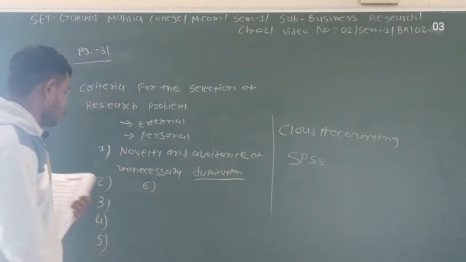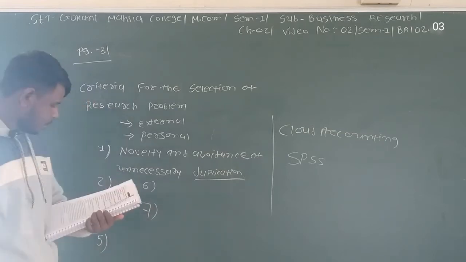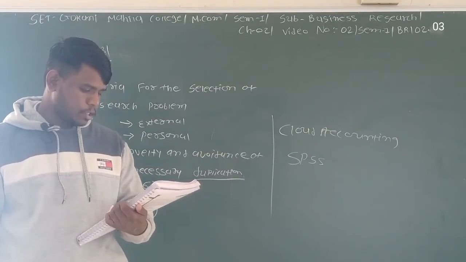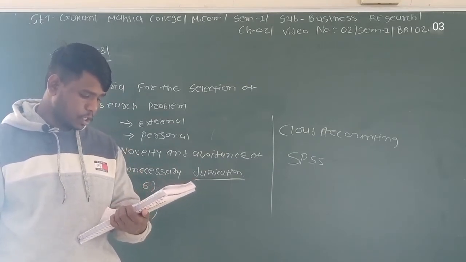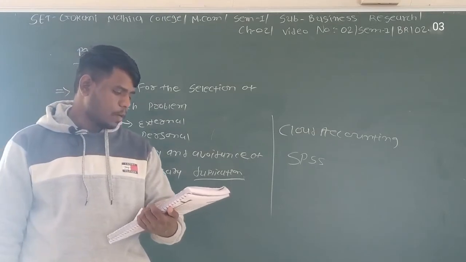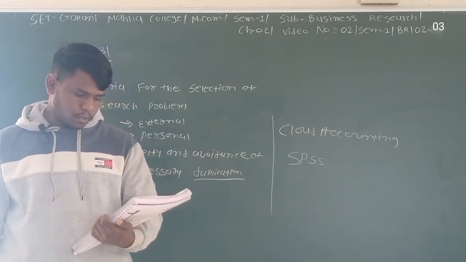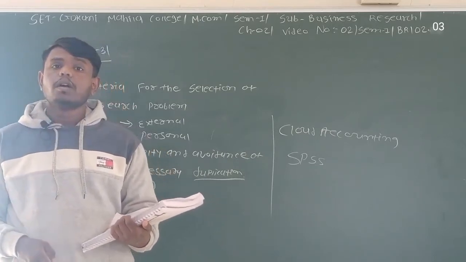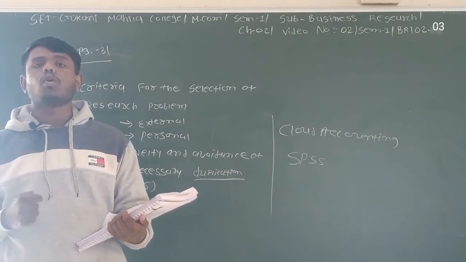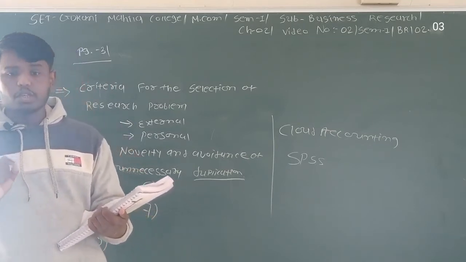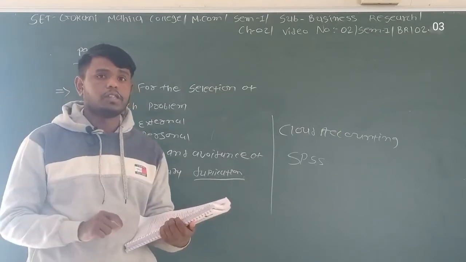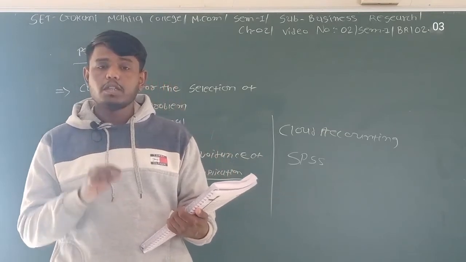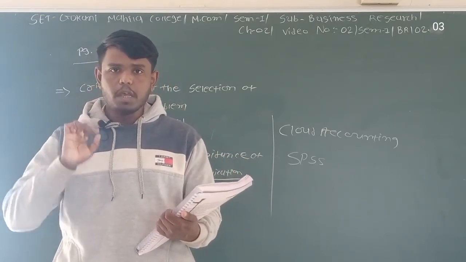The seventh is cost and returns. The candidate must consider carefully his own financial resources in the light of such facilities and assistance as can be provided by the institutions. That particular institution will give the financial assistance to the researcher or not. Or if the institution gives the financial assistance, how much financial assistance will be got by that particular researcher, that must be first considered.